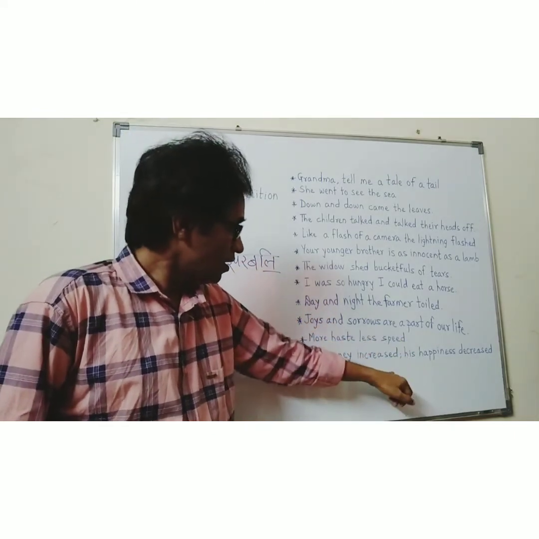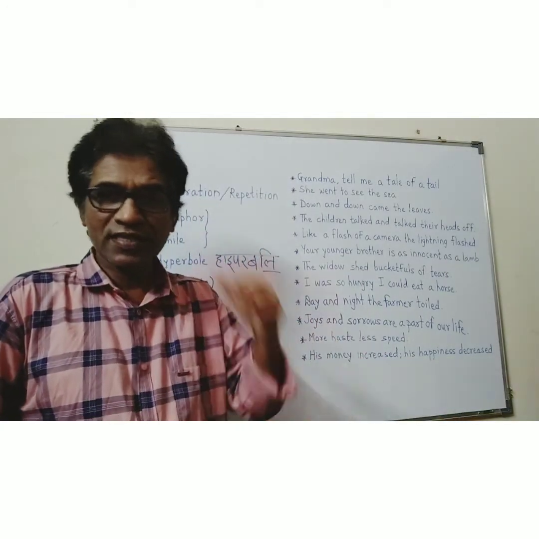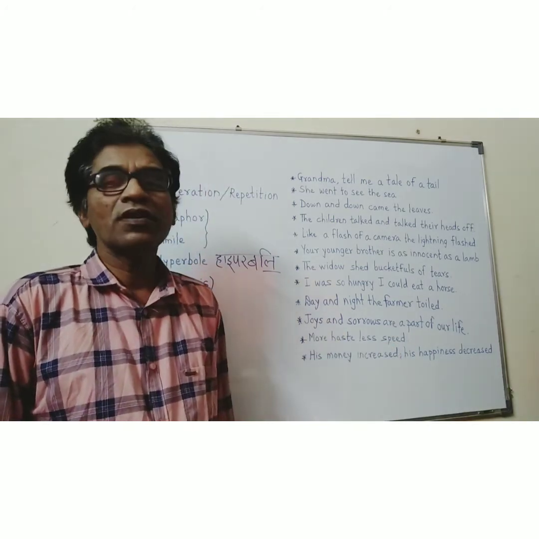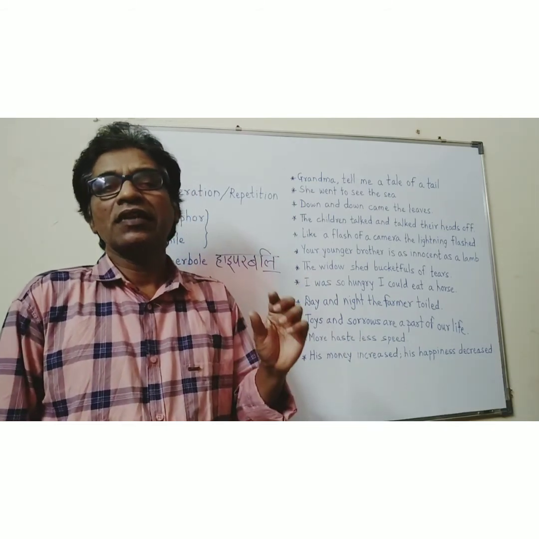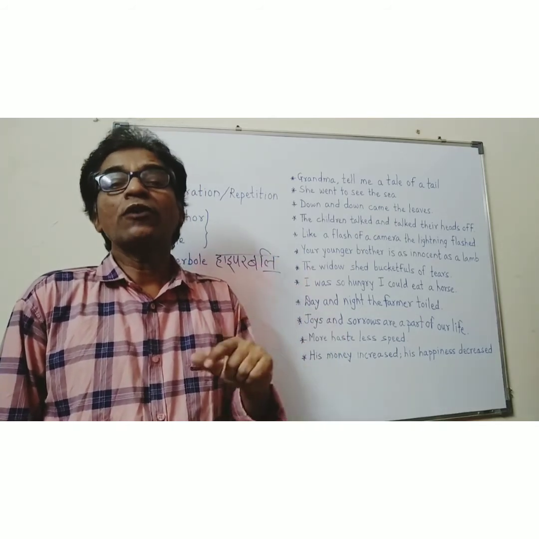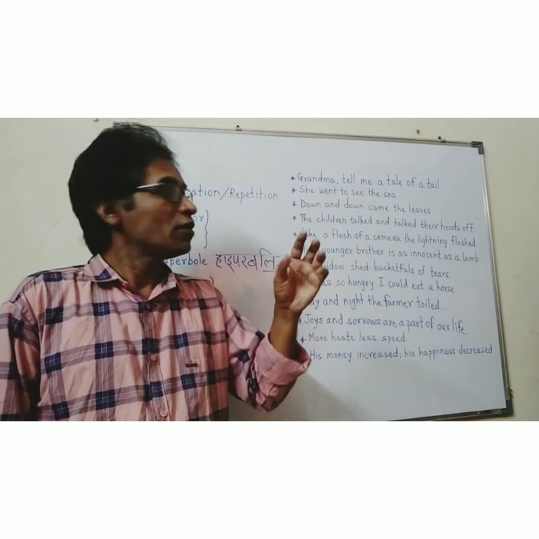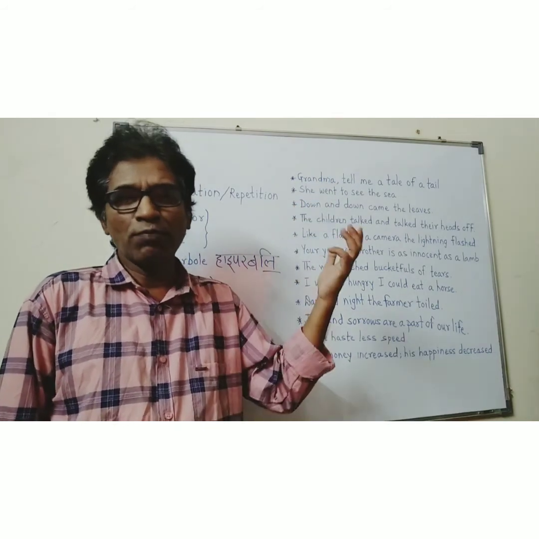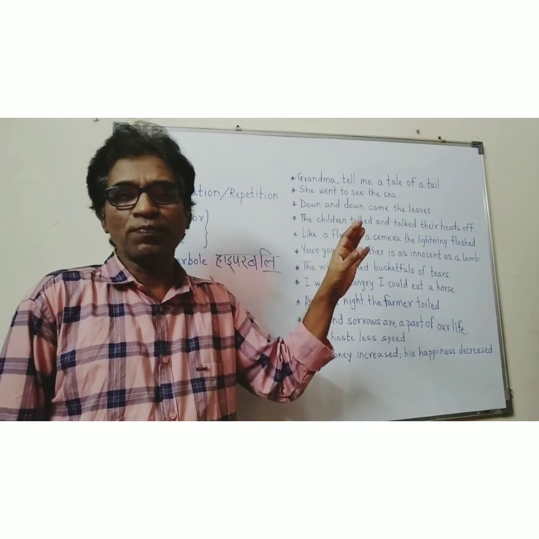Like here, I would like you to see, his happiness, the sound of h is expressed. Then it is an example of alliteration. So always remember that a line, a statement, can belong to more than one figure of speech. And from the pattern of the sentence, statement, or the line, you can understand what exactly the figure of speech is.